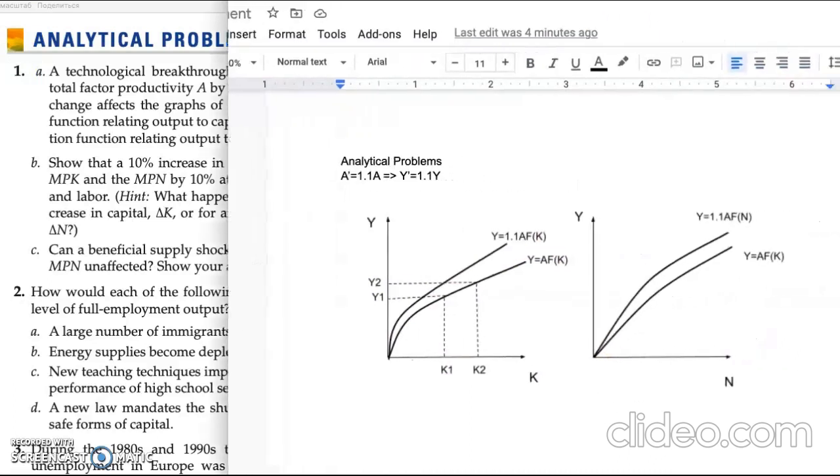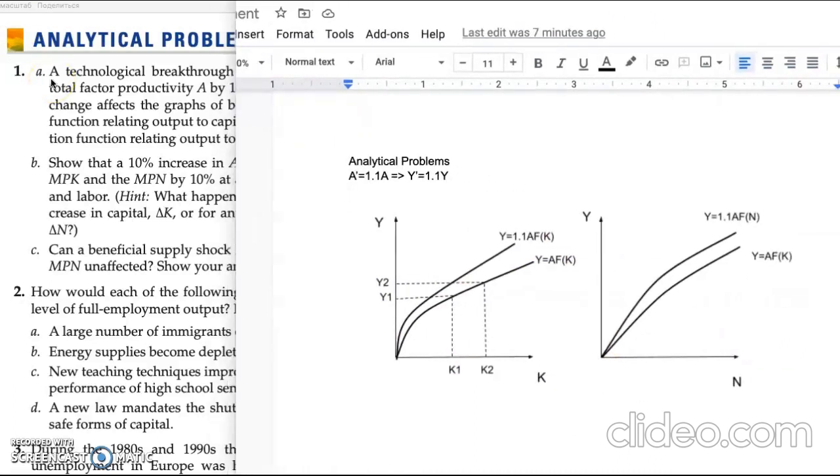In the initial situation, capital and labor N produce output Y. When productivity rises, they produce output 1.1 Y. Suppose that a small increase in capital to K2 with labor left at N1 produces output Y2 in the initial situation. Then it produces 1.1 Y2.